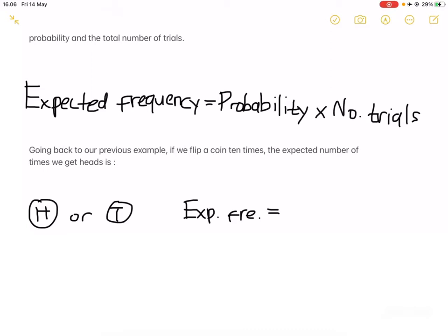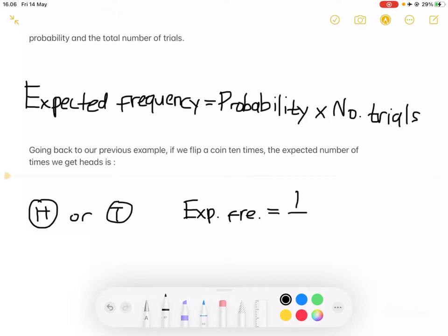The expected number of times we get heads is as follows. We found before that the probability of getting heads is half, and the total number of trials from the question is 10. So the expected number of times we get heads is 5.